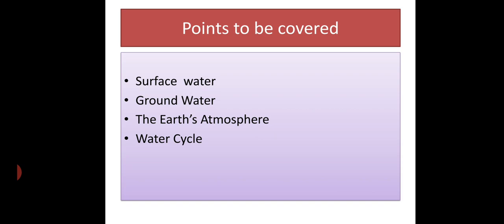All rivers eventually flow into the ocean. Do you know, students, lakes? A water body formed by water collecting naturally in a low lying area of land is called a lake.